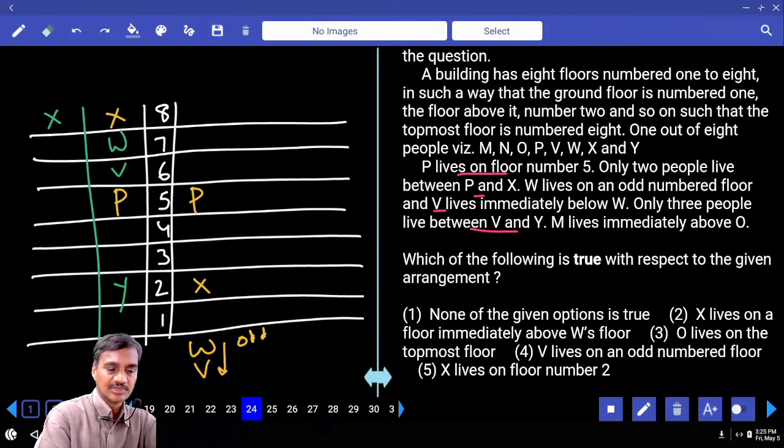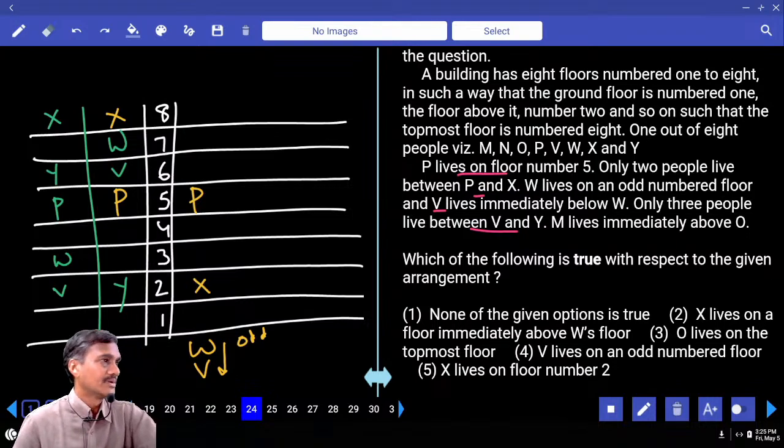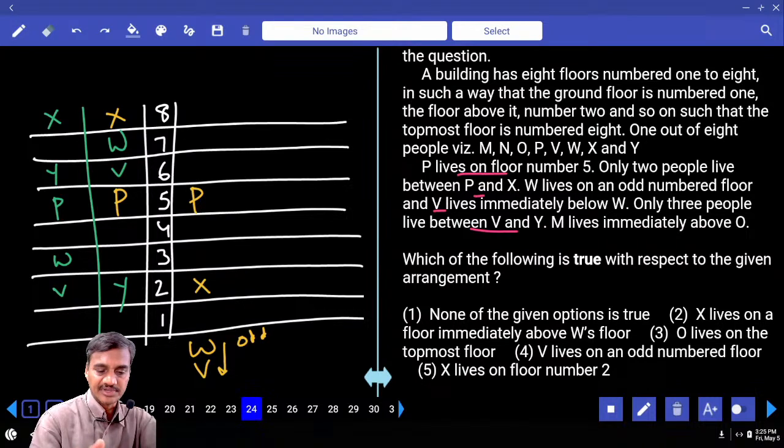And what is the other possibility? We have X and P. Now, can we have W at this place? W at the 5th place is not possible because P is already there. If W is here, then V will be here. Then with 3 persons between V and Y, Y will be here. Now in this case, W must be on an odd number floor, and W is here, V is here.